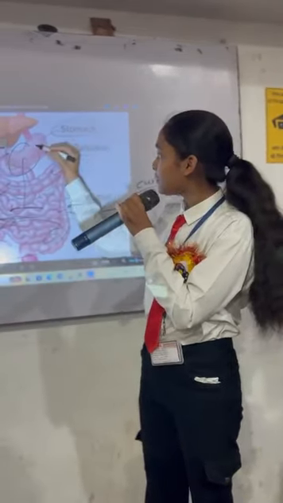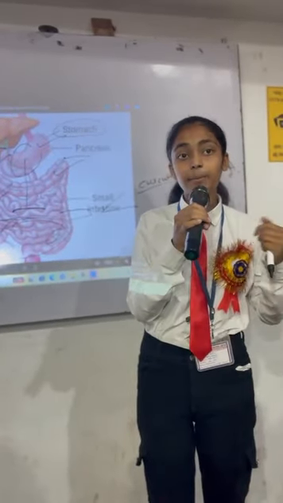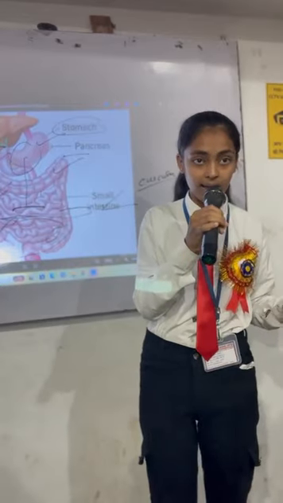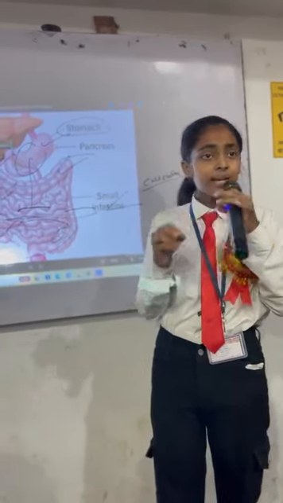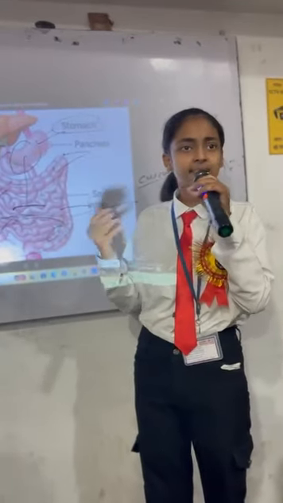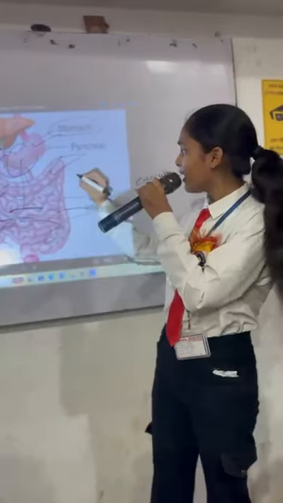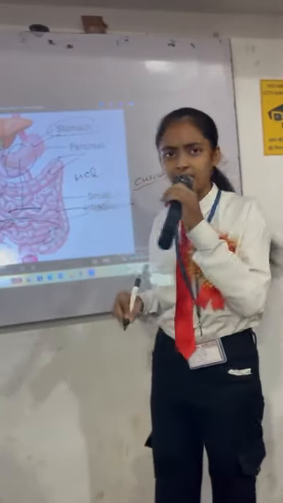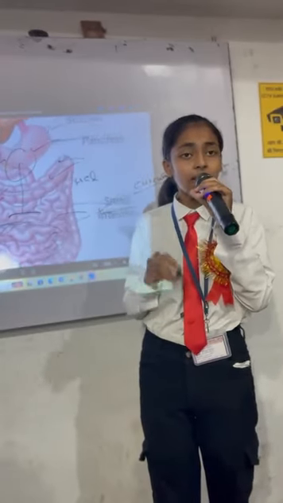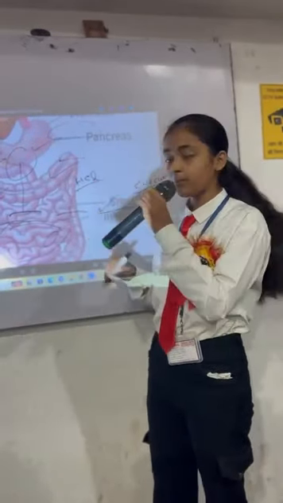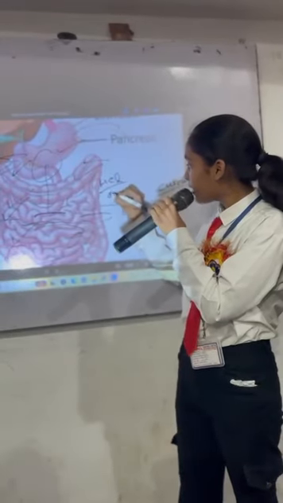Then we reach our stomach. Why is the stomach important? Friends, in our body, the food remains in the stomach for 3 to 4 hours. It stores the food for a very long time. In our stomach, we have gastric glands that release gastric acids, and these are very important. The first acid is HCl, hydrochloric acid. Why is hydrochloric acid important? It is important for killing germs, and it also provides the acidic medium to our stomach. And next we have pepsin.